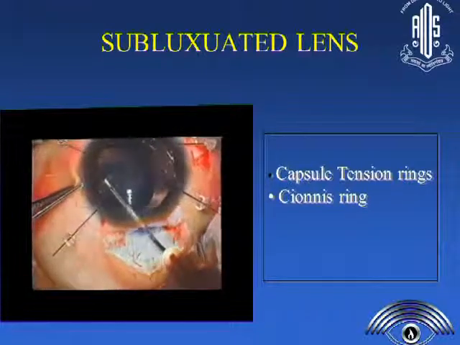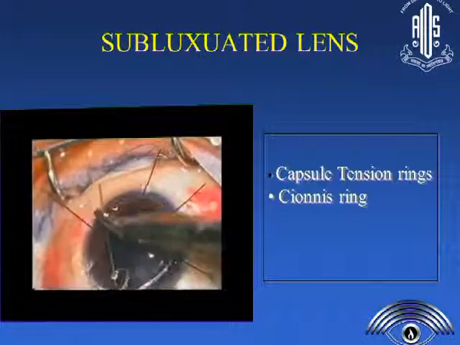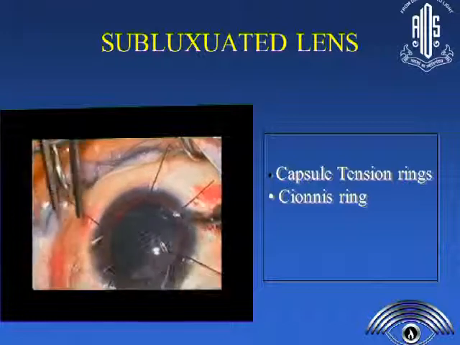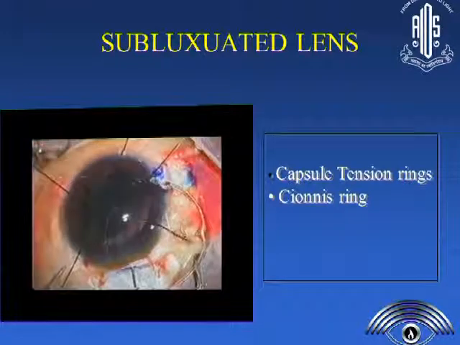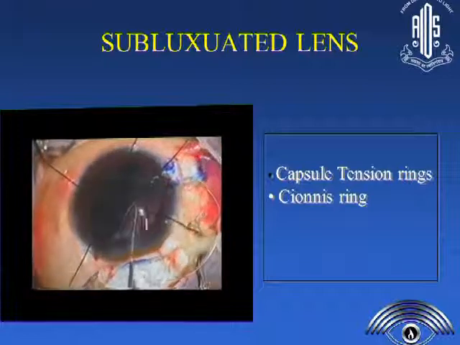So we attempt to make a small rhexis and then use the iris hooks to stretch the bag. This is the Cionni ring. You can either have one eyelet or two eyelets. This is me. I used one eyelet because of the cross subluxation here. I thought if you just fix it here, it should be sufficient.